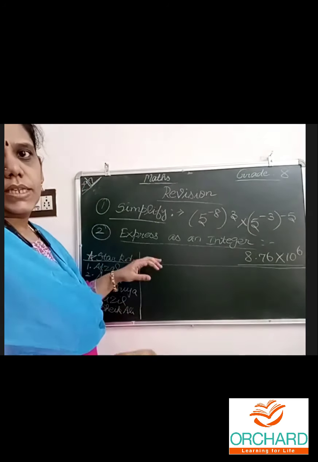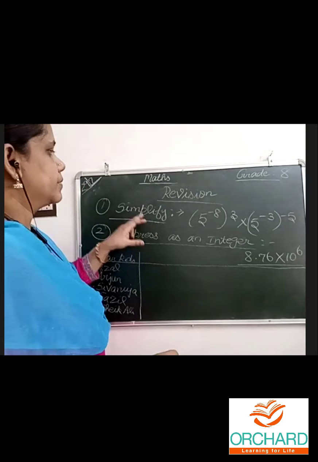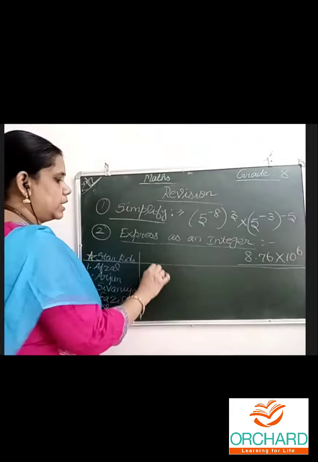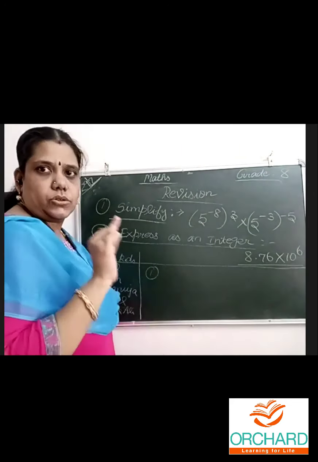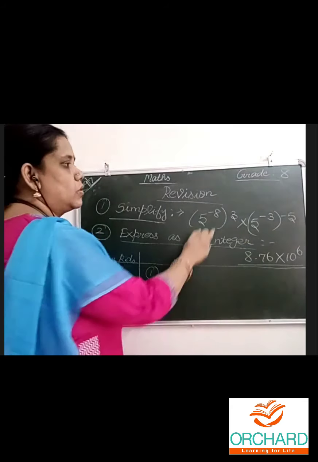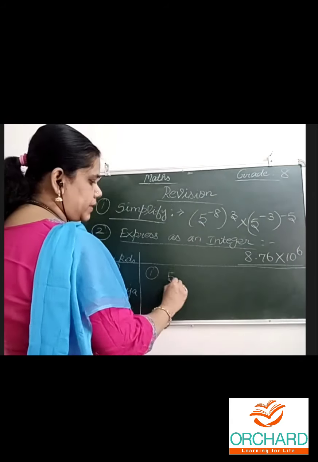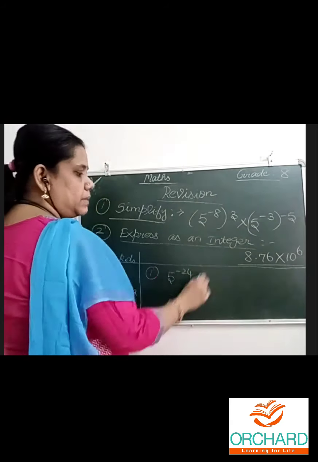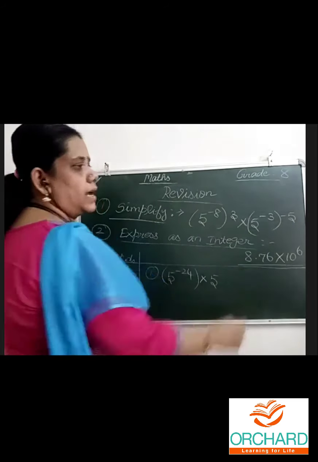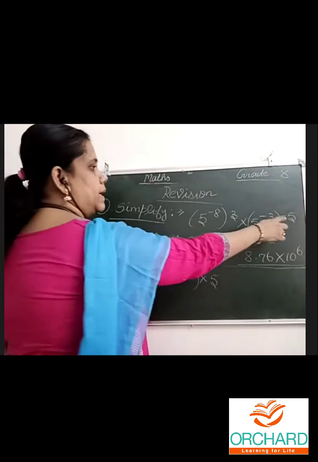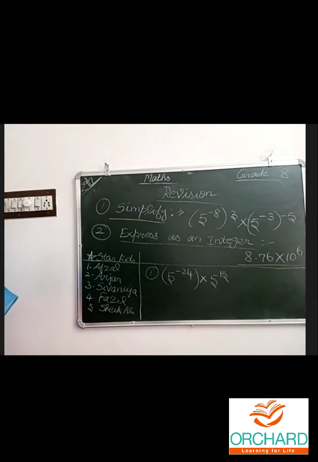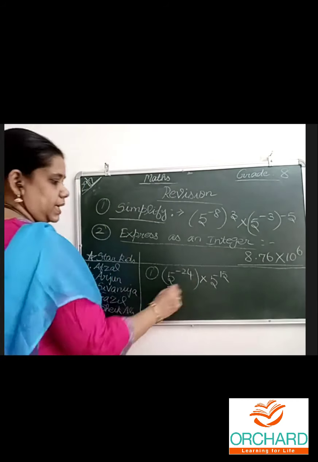Okay, let us see now. Simplify: 5 power minus 8, the whole power 3. First I write the question, and the second step is what I am writing. Shortage of space, so 8 3s are 24, 5 power minus 24, multiplication symbol, 5 power, 3 5s are 15, minus into minus plus 15. One is minus 24, one is plus 15.